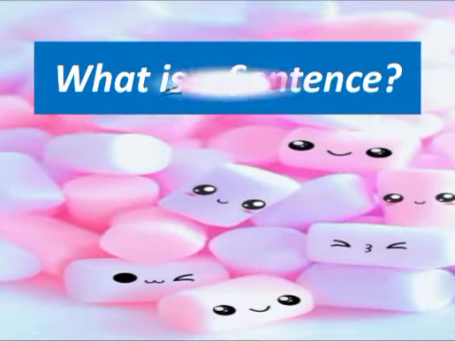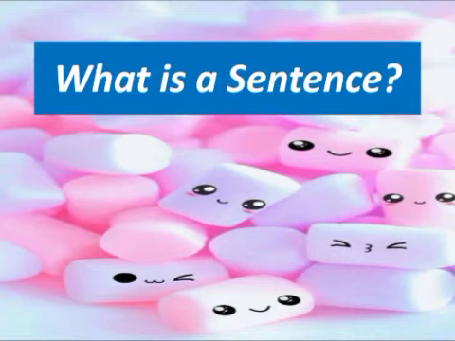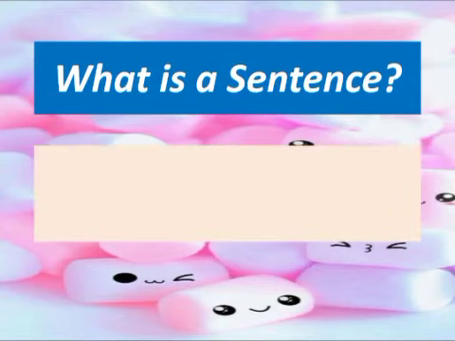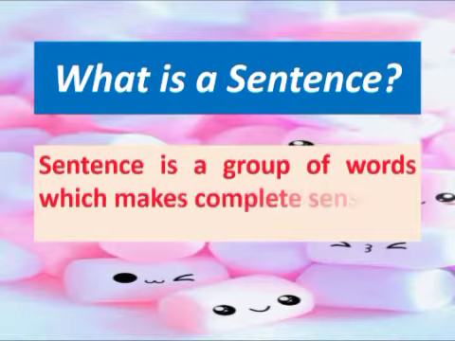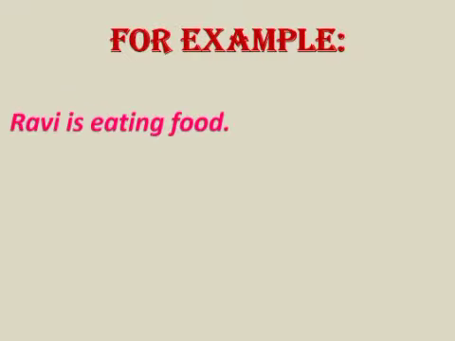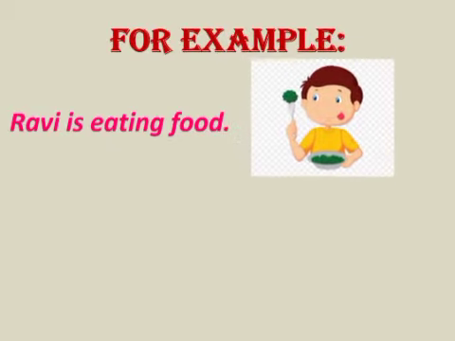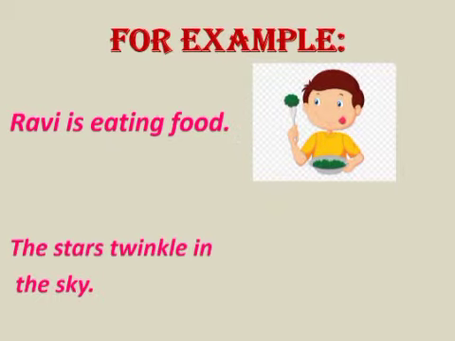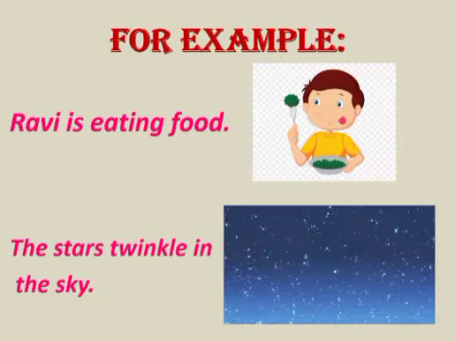What is a sentence? A sentence is a group of words which makes complete sense. For example, Ravi is eating food. The stars twinkle in the sky. Both these groups of words make complete sense. Therefore, these are called sentences.